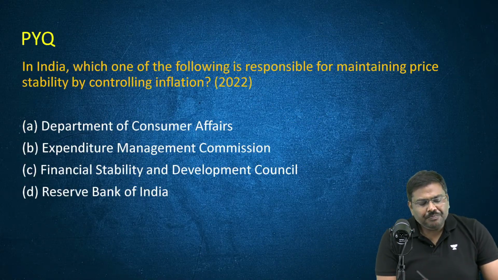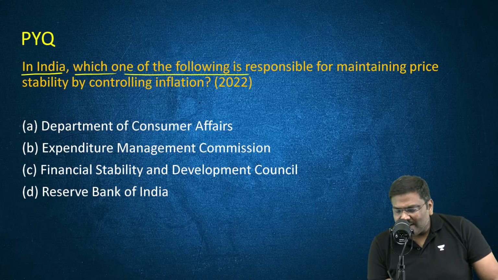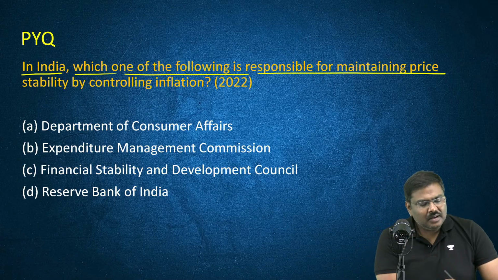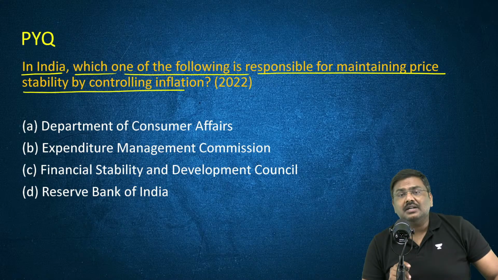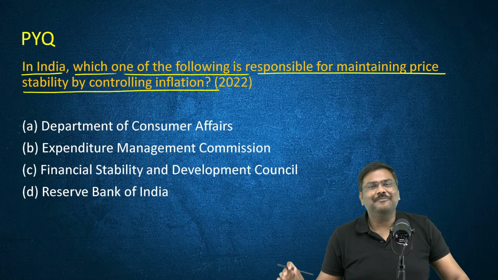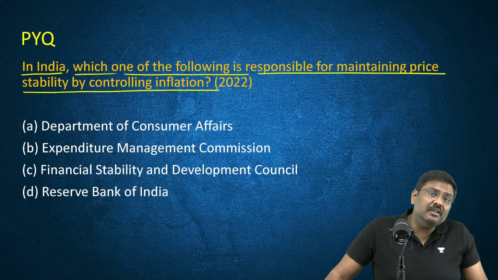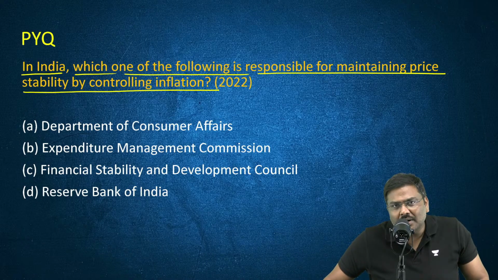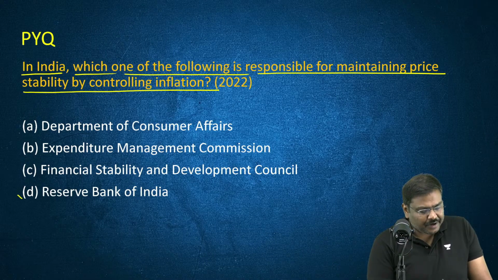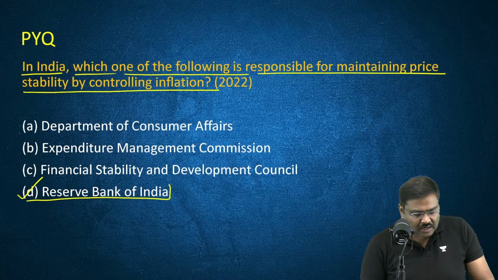Next PYQ. In India, which one of the following is responsible for maintaining the price stability by controlling inflation? Right? Which of the following is responsible for controlling inflation in India? Please remember, it is the Reserve Bank of India. Remember this.